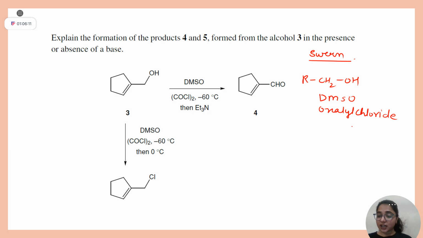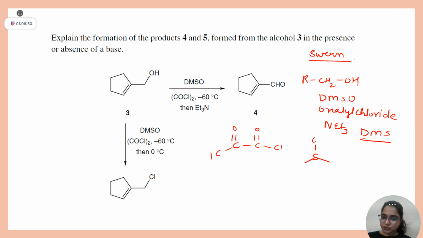Can anyone tell me why? Whenever reaction gets completed, that reaction tube is smelly. Why? The byproduct is DMS, which is a volatile liquid and it is very smelly. Okay. So oxalyl chloride is this. Clear? DMSO, student, DMSO is this, dimethyl sulfoxide.